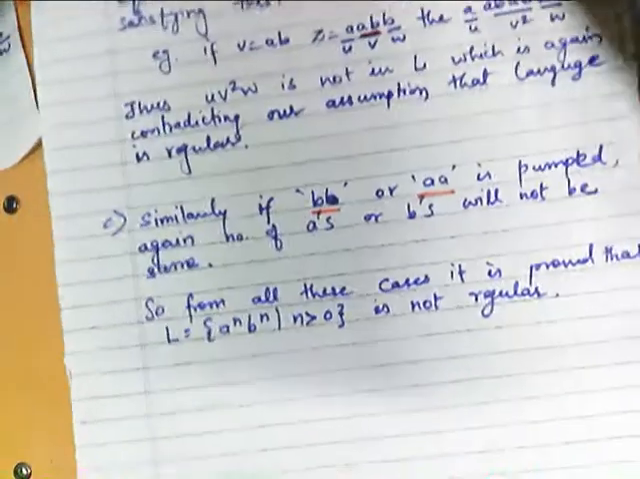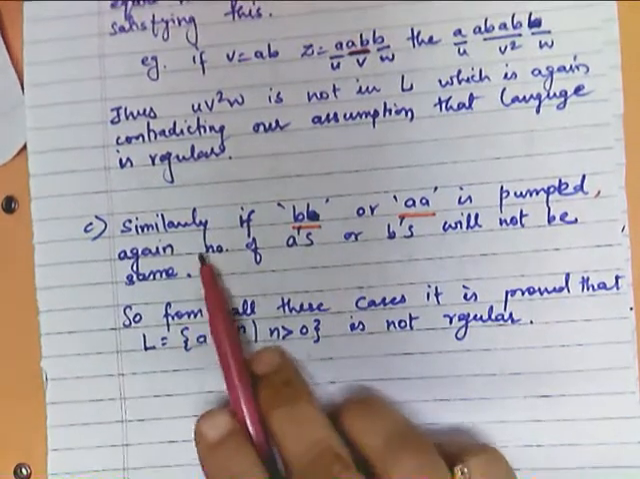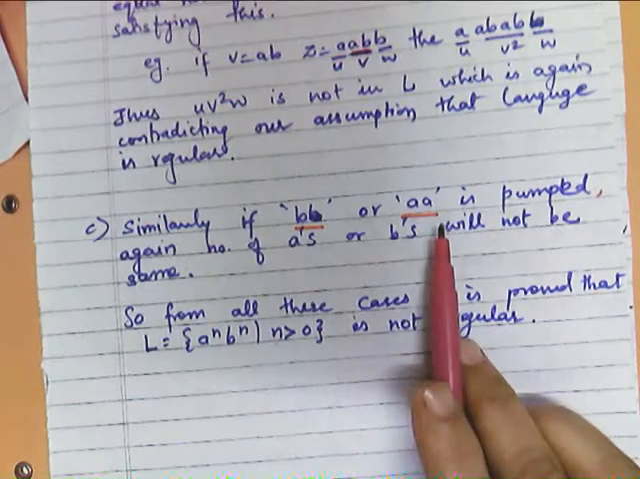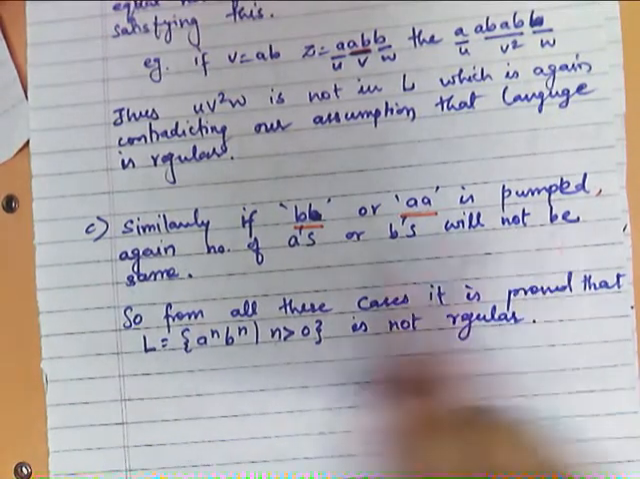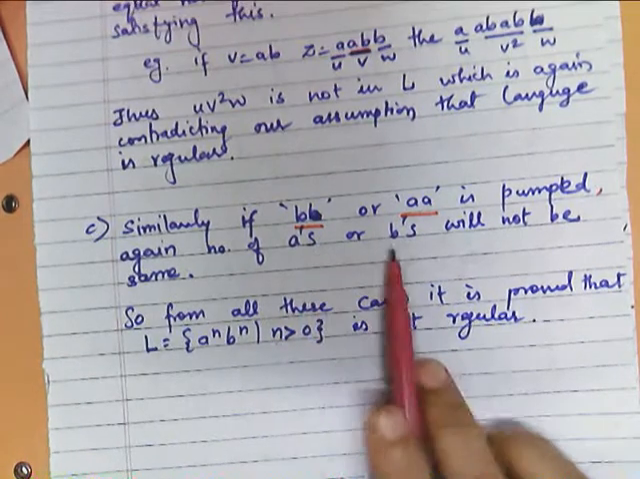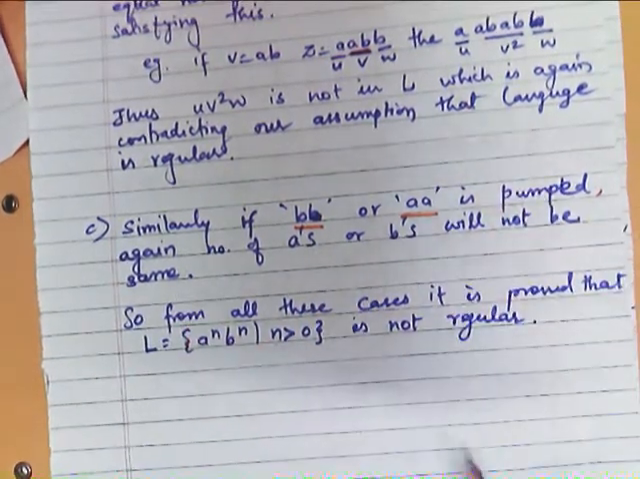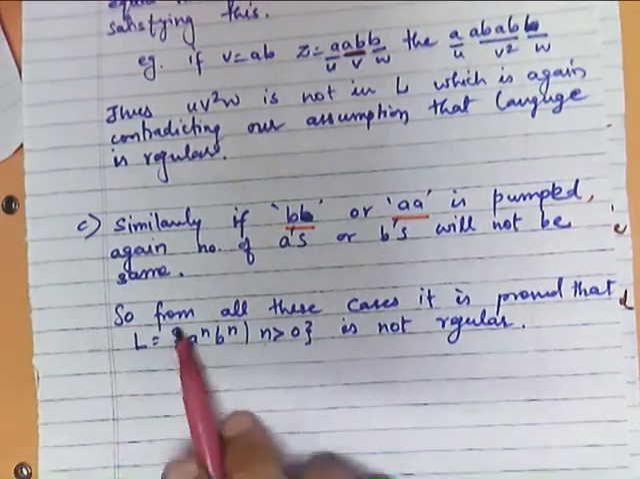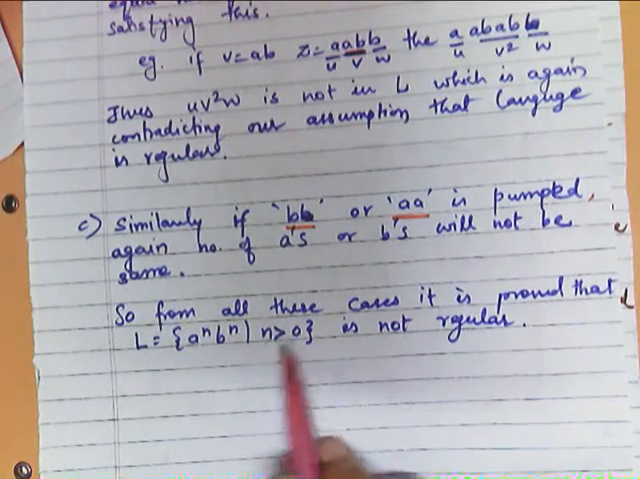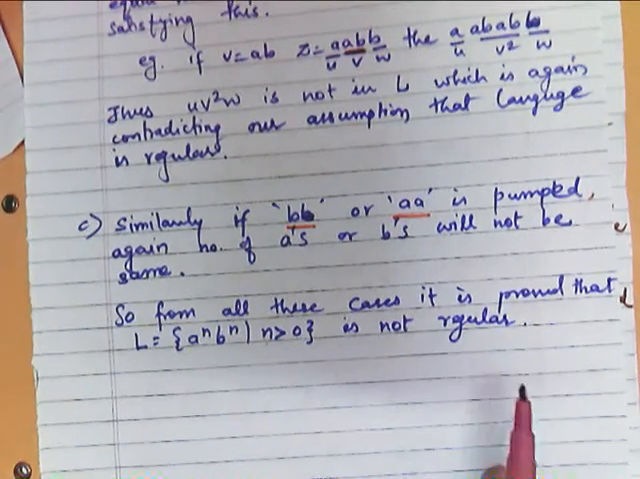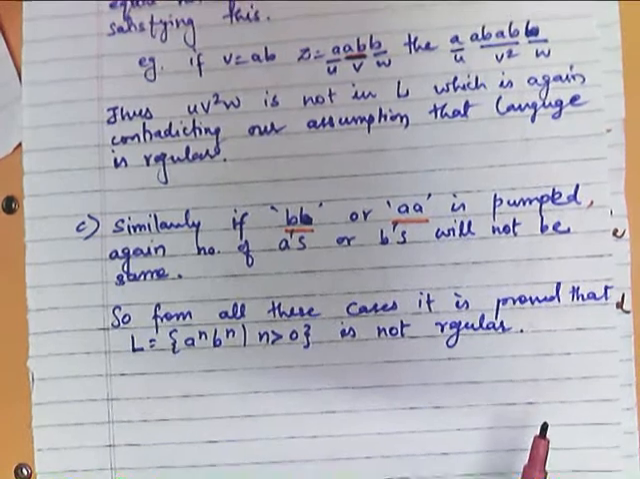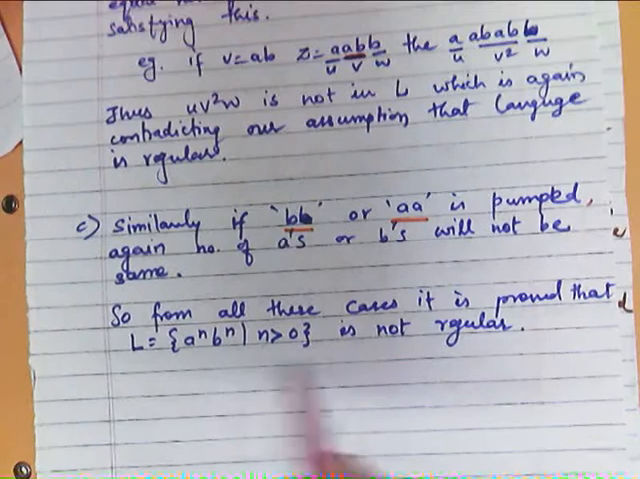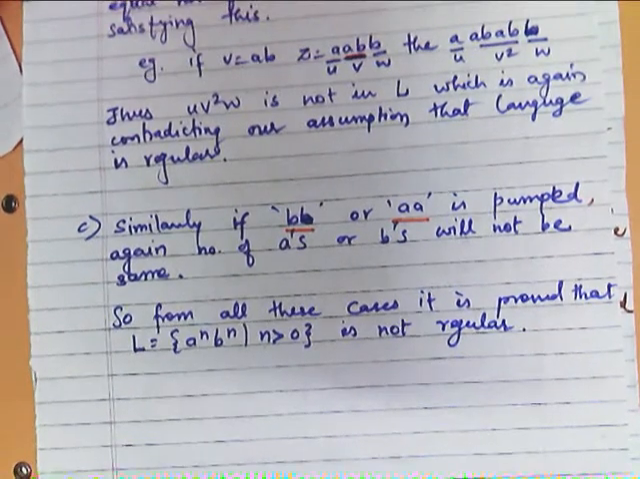Now similarly, if we consider the case of pumping double B or double A, again the numbers of A's and B's will not be the same. So from all these cases, what can we prove? From all these cases it is proven that L = a raised to n, b raised to n, n greater than 0, is not regular. So I hope this example is clear to you, how you prove that this language is not a regular language using the pumping lemma.